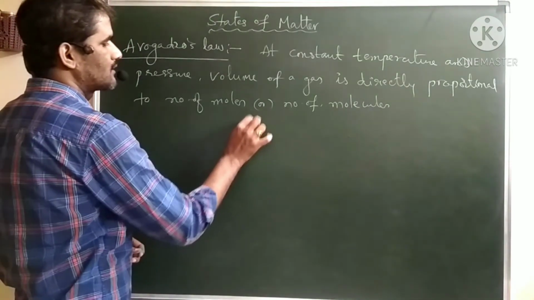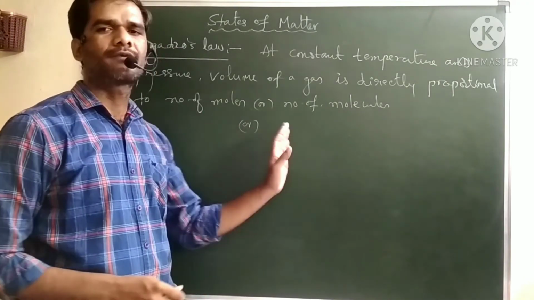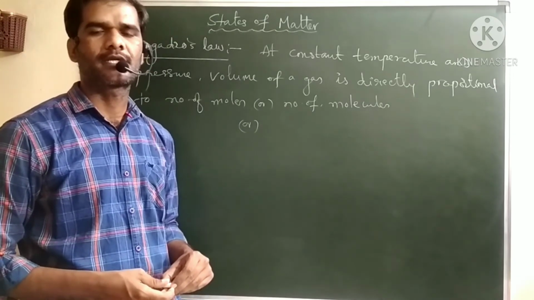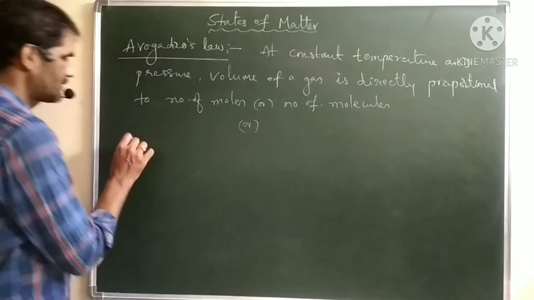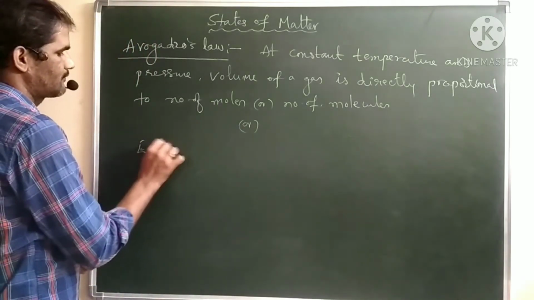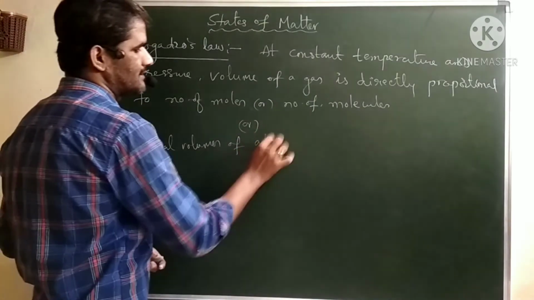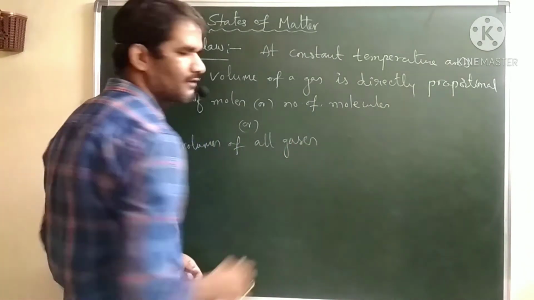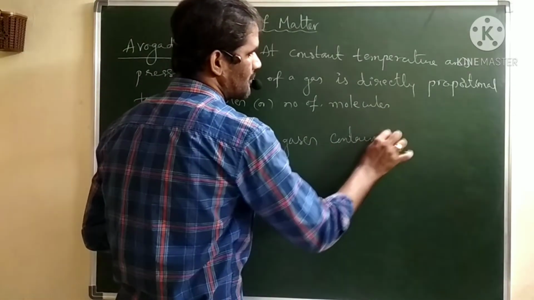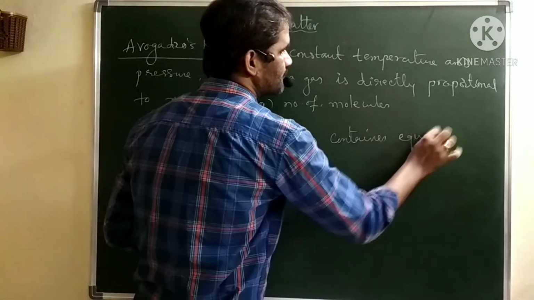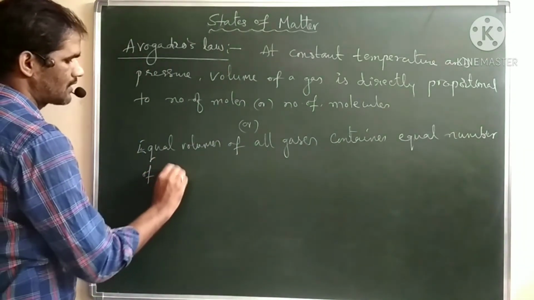Or else we can derive it in another form also. Equal volumes of all gases at constant pressure and temperature contain an equal number of moles. This is another form of Avogadro's law that we can write. So irrespective of the nature of the gas, equal volumes of all gases contain an equal number of moles, or molecules again.